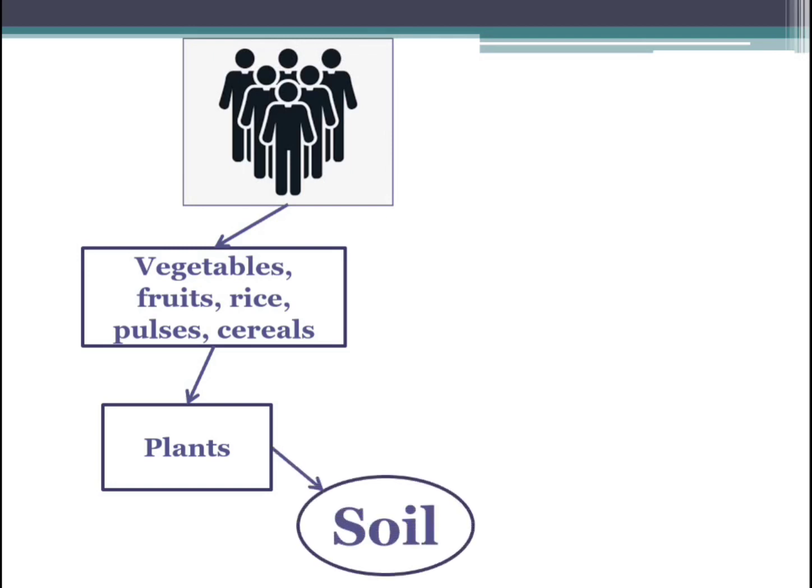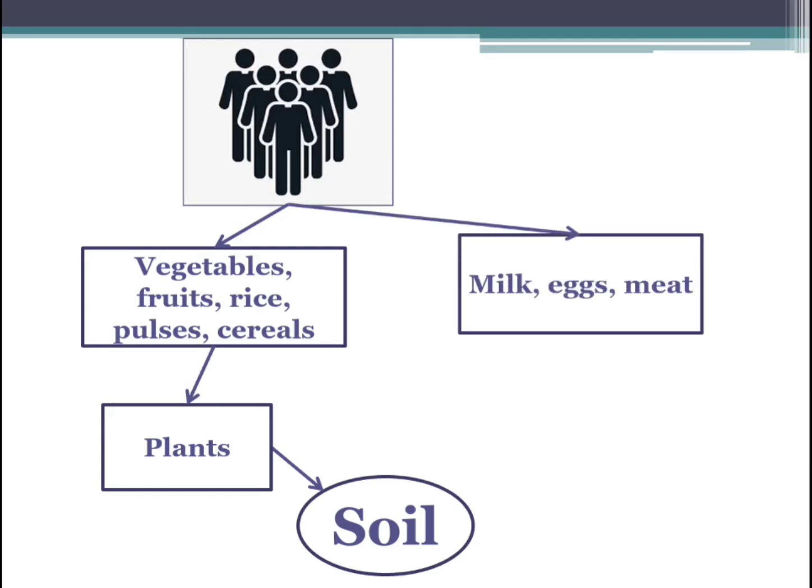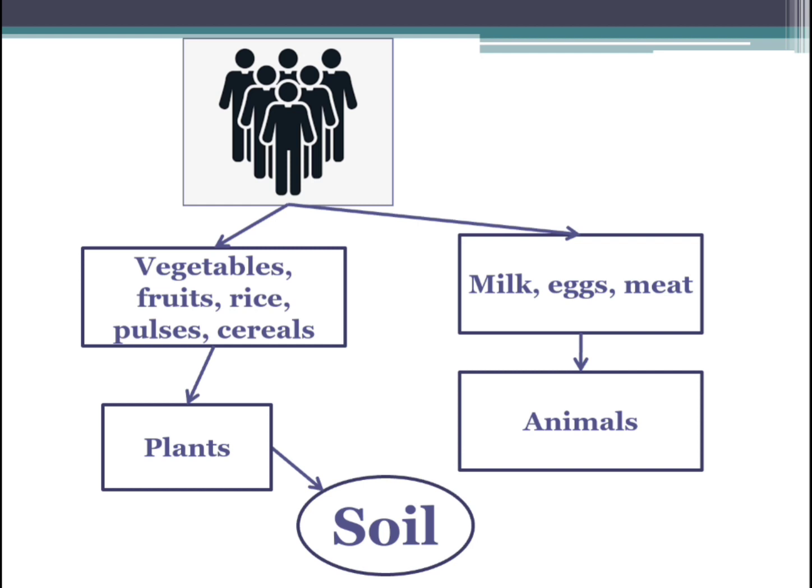If we are having milk, meat, eggs, anything like that, those we get from the animals. And what do these animals eat? They either eat plants or grass, which grow again in the soil.